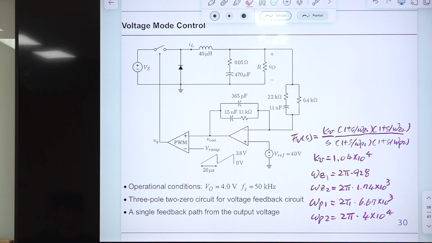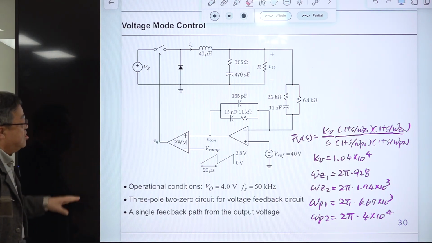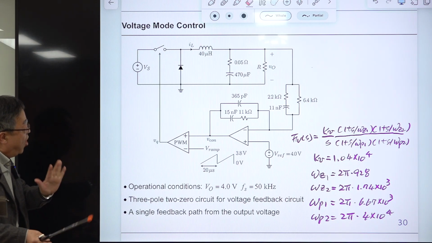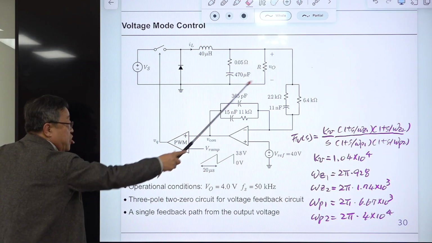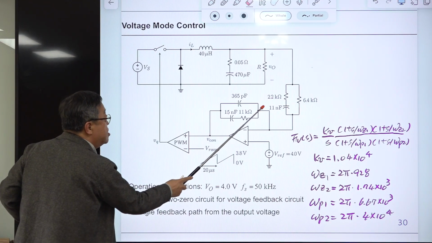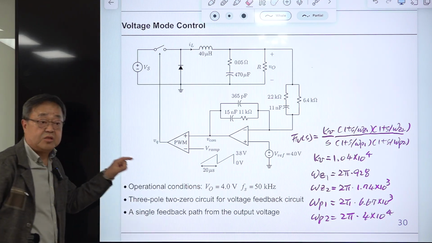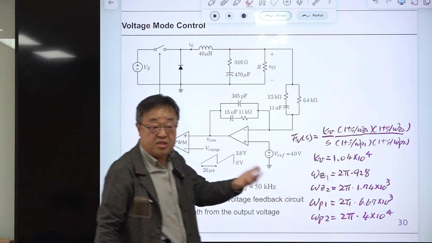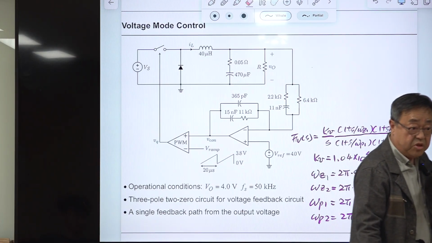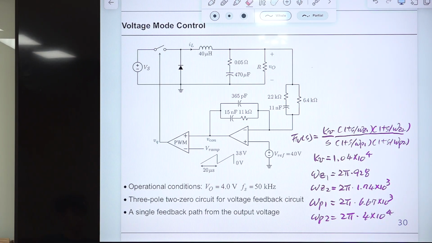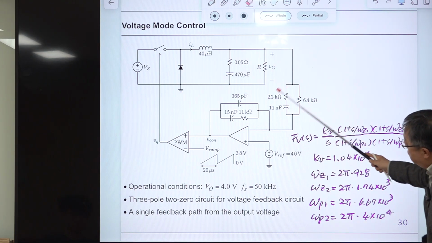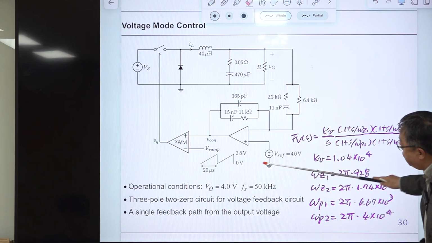This is the circuit diagram of the buck converter we will be discussing in this lecture and the next one. And finally, we'll come up with how to determine this, how to value this. I said that this is the best possible design because I designed this. Okay, I know everything about this, so this is the best design. And from this condition, by looking at this, the output voltage is 4 volts.